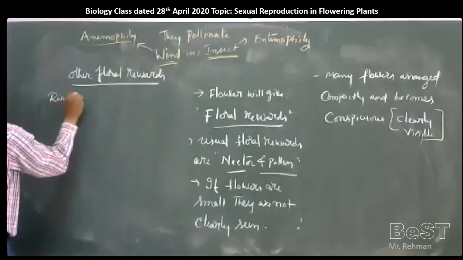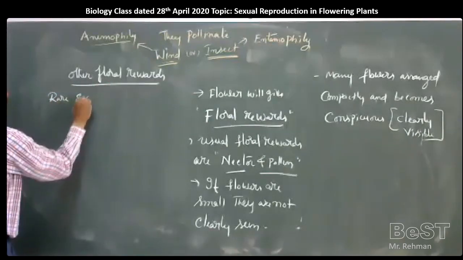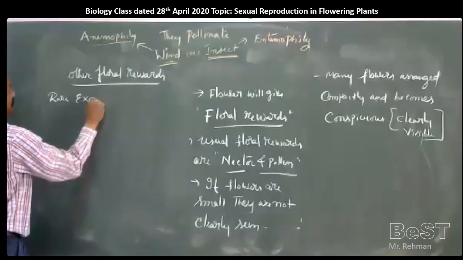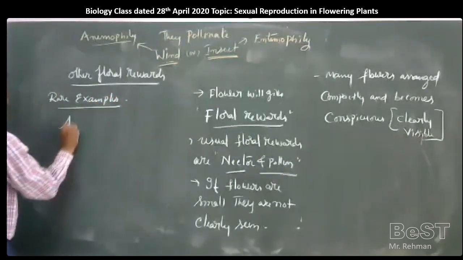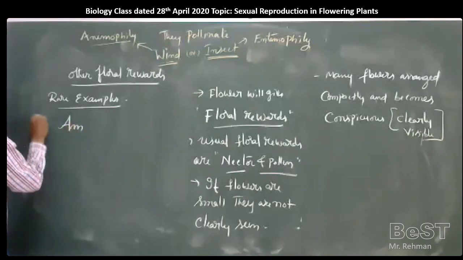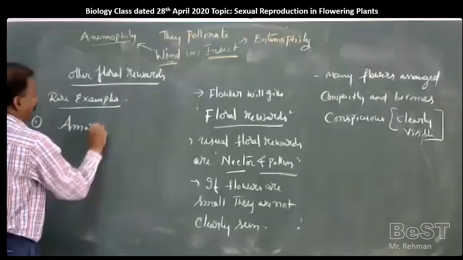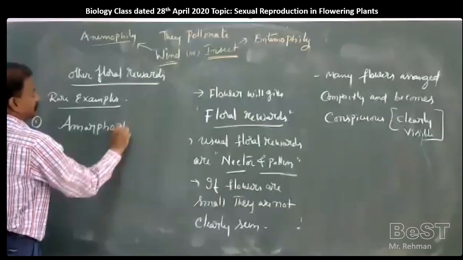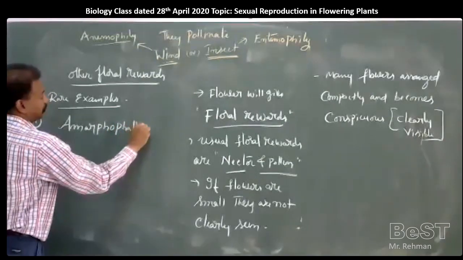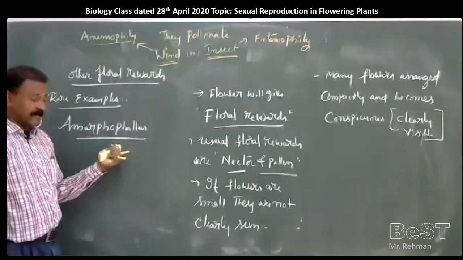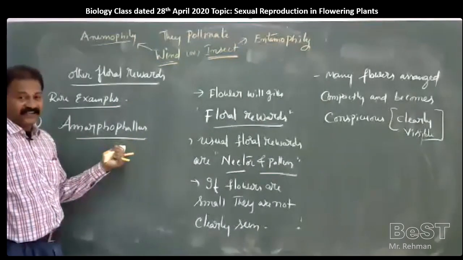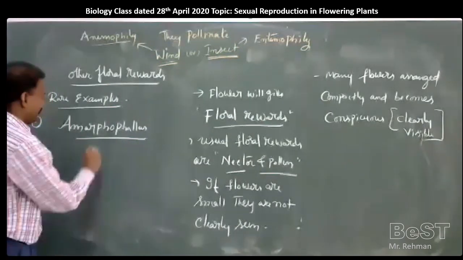Rare examples of plant species. First example, Amorphophallus, which is called elephant's foot. Amorphophallus, Jameen Kand, elephant's foot.